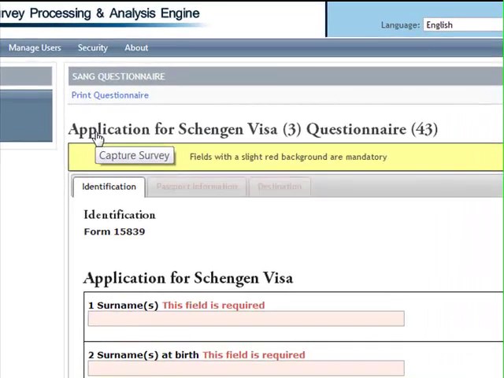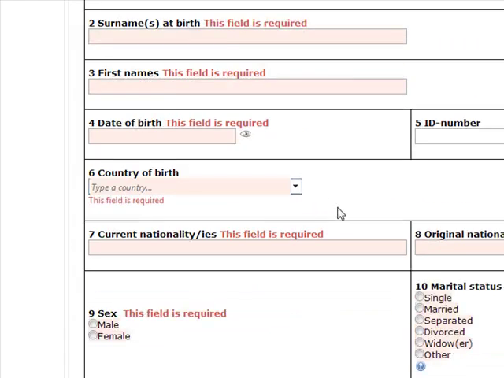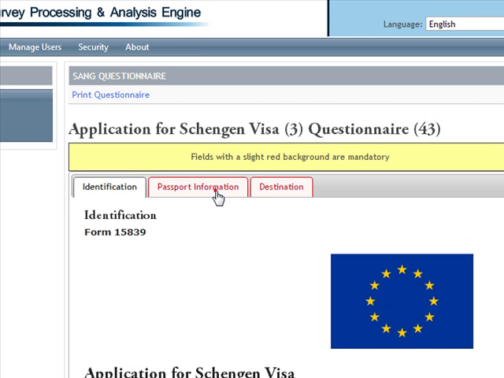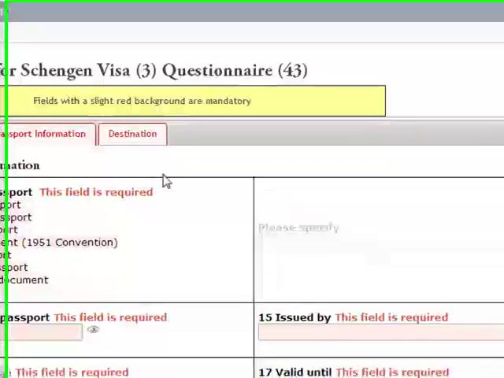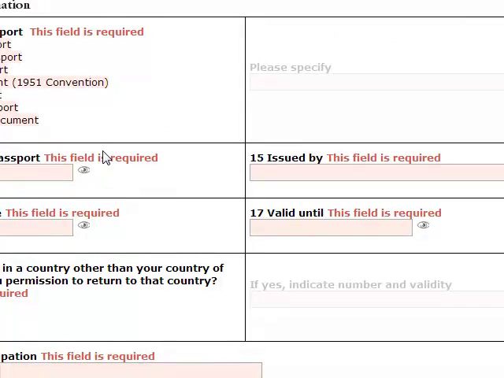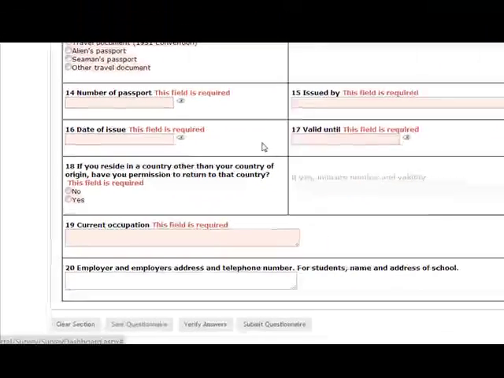As you can see, we have the application for Schengen visa with all the questions. You can put a few logos if you want, or more explanation remarks here. You have many sections where you can continue filling in the questionnaire. You can see that the questions have been arranged in tables, so you can select whatever layout for your questions that you want.